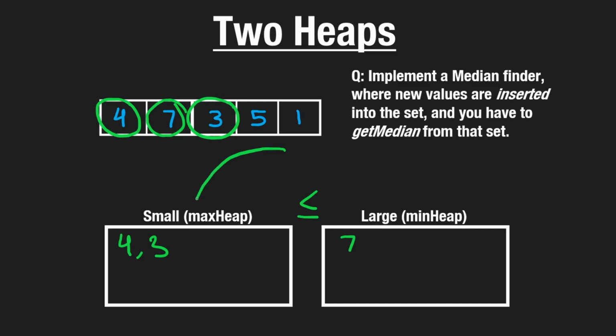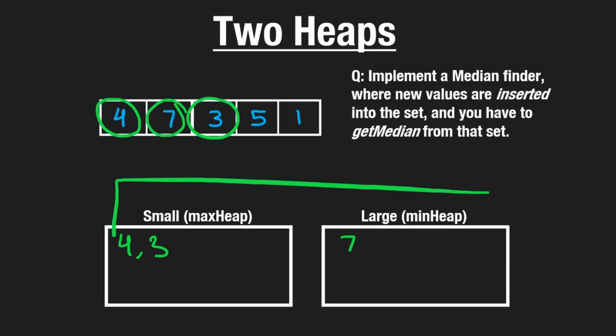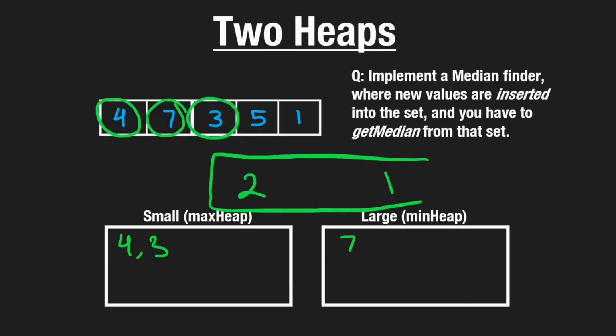Well, we're just going to take the max value from this heap. So good thing this is a max heap. We're going to take the max value of our small values and make sure that that value, in this case 3, is less than or equal to the smallest value in the large heap, which in this case is 7. Since that's confirmed, we don't have to do anything. At least we know all these values are less than or equal to these values, but we don't necessarily know that the sizes are equal. So we actually have to check that as well. We have to check the length of this heap, which is 2, and the length of this heap, which is 1. We have to make sure that the lengths don't differ by more than 1.